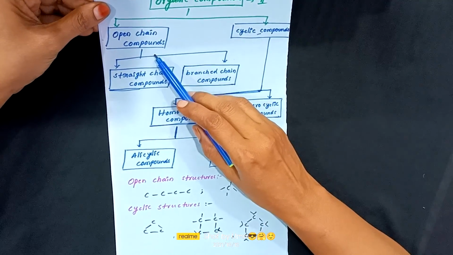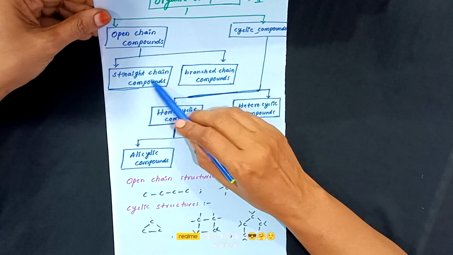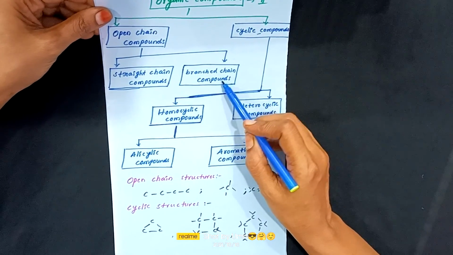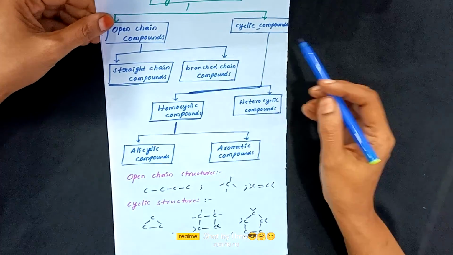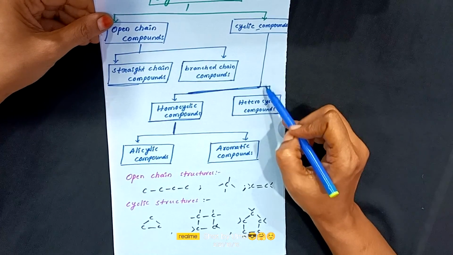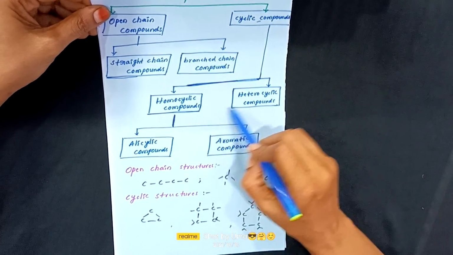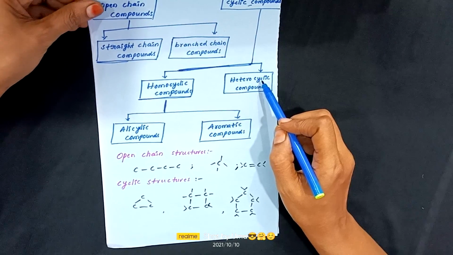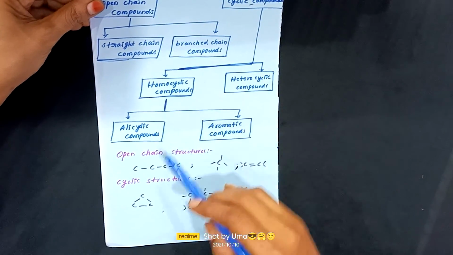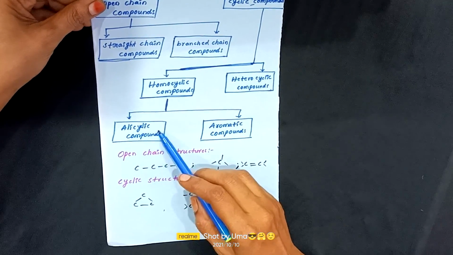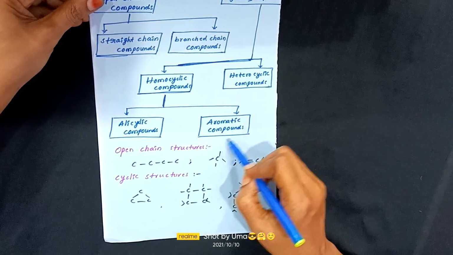Open chain compounds are again classified into straight chain compounds and branched chain compounds. Cyclic compounds are classified into homocyclic compounds and heterocyclic compounds. And homocyclic compounds are again divided into alicyclic compounds and aromatic compounds.